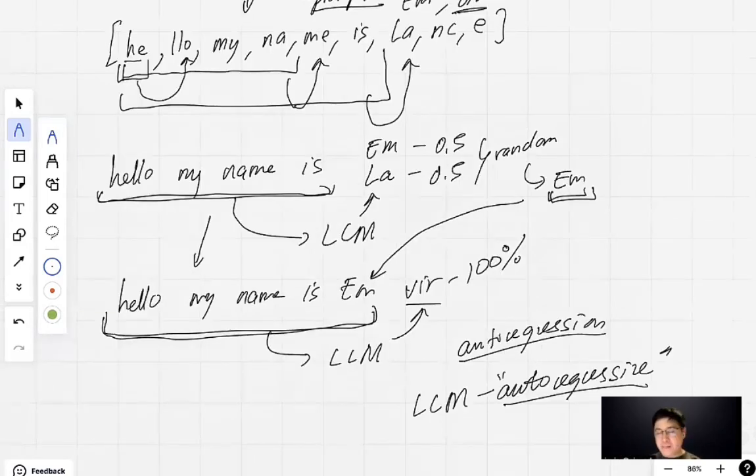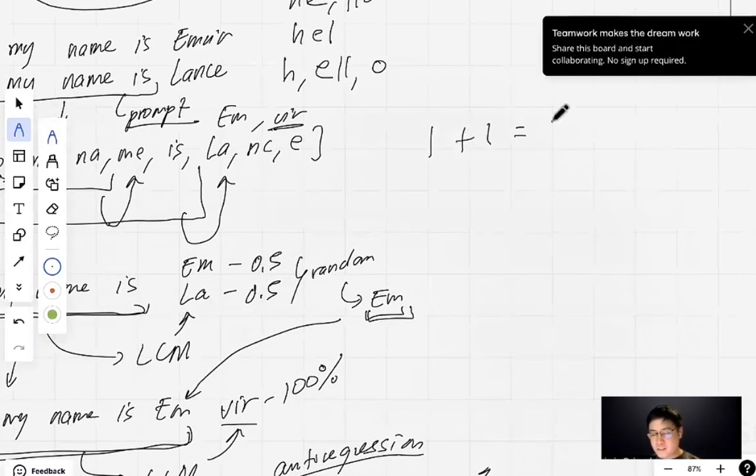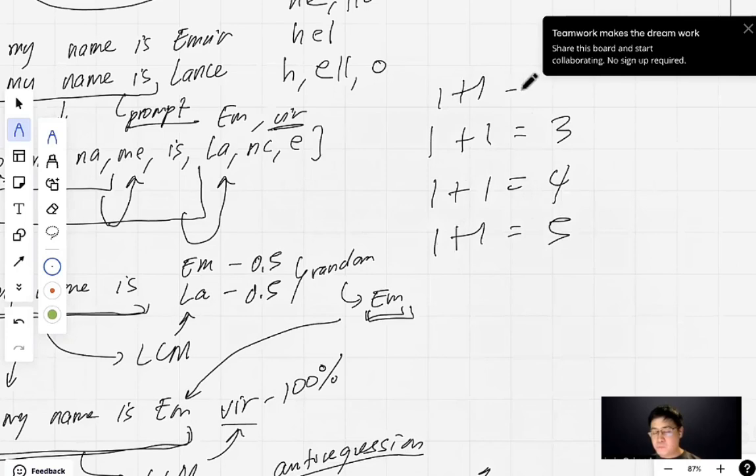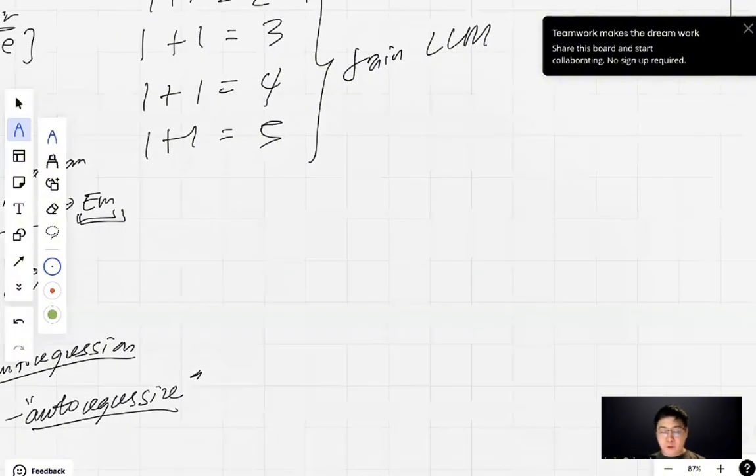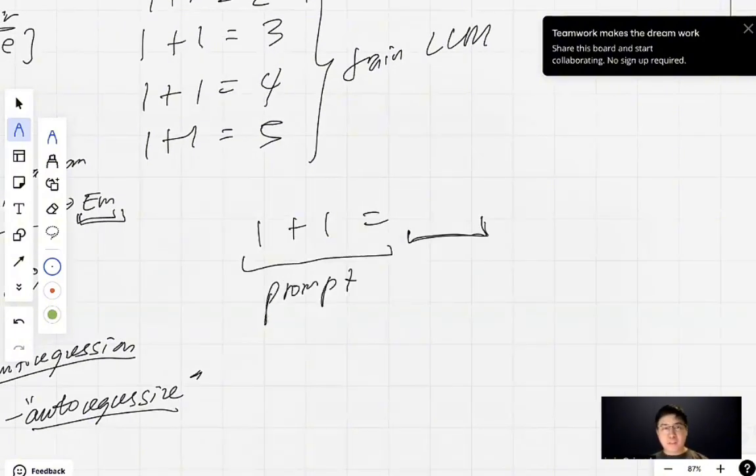Why should you trust it? For example, you fed it 1 plus 1 equals 3. Then 1 plus 1 equals 4. Then 1 plus 1 equals 5. But you also have 1 plus 1 equals 2. Diba? Ito yung data. If you feed it into the large language model, you train it. Now, if my prompt is 1 plus 1 equals, this is the prompt. What will be its prediction?